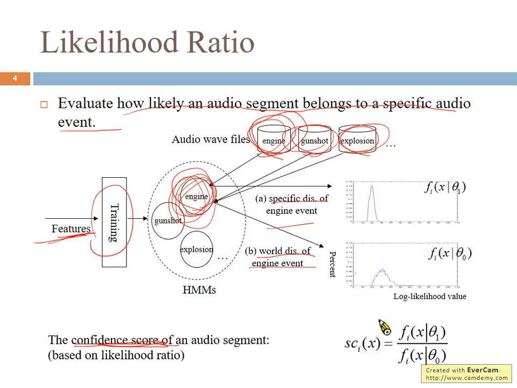That is, we input the sound to the engine sound effect model, and then we get a likelihood value x. For such x, how likely it belongs to engine sound is the numerator, and how likely it belongs to not engine is the denominator. Both of these values are likelihood values, and this is called the likelihood ratio. Based on the likelihood ratio, we can measure how likely an audio segment belongs to a specific audio event.